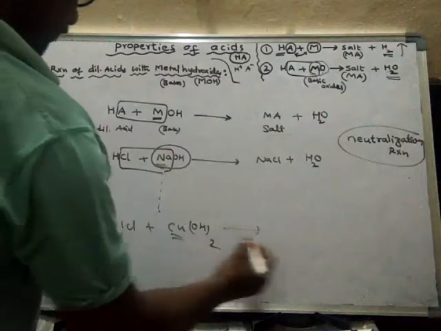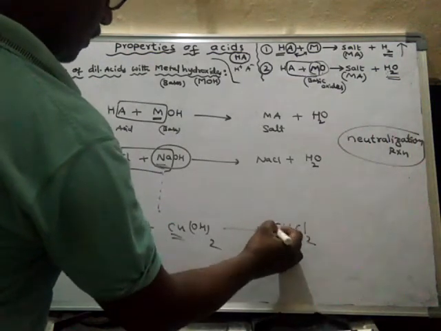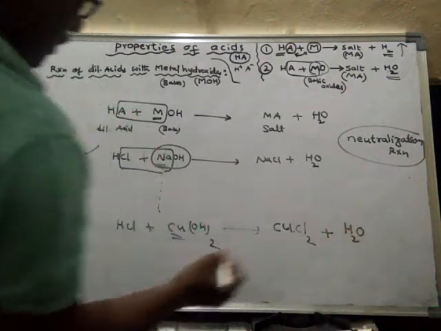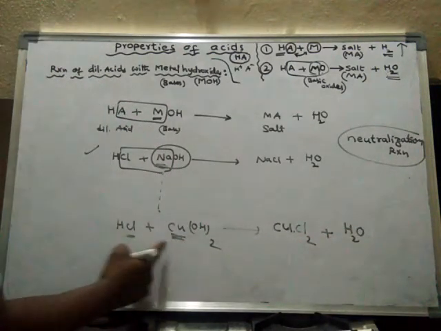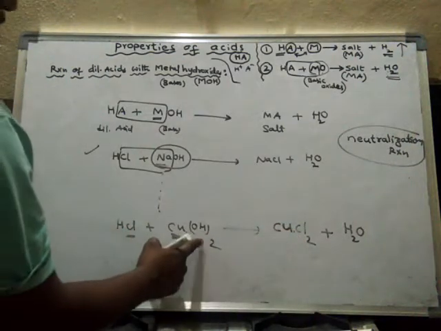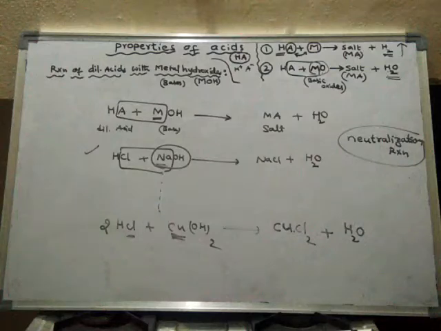It forms the salt copper chloride, and hydrogen and OH form water. Like this, the reaction between dilute acids and bases will occur.